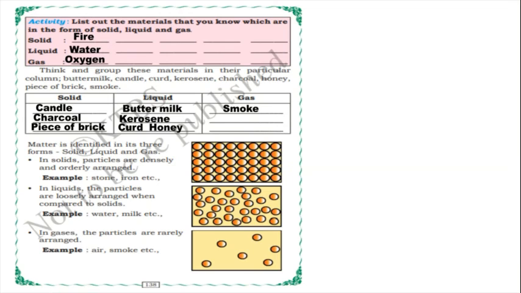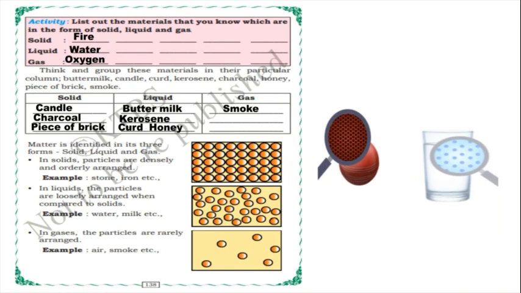So the first one is solid. In solid, particles are densely and orderly arranged. In the picture you can see that in solid matter, particles are densely and orderly arranged, which means they are very closely arranged. For example, stone, iron, and you are observing it in the ball picture also. In the ball picture you can observe the particles are very close, very near.